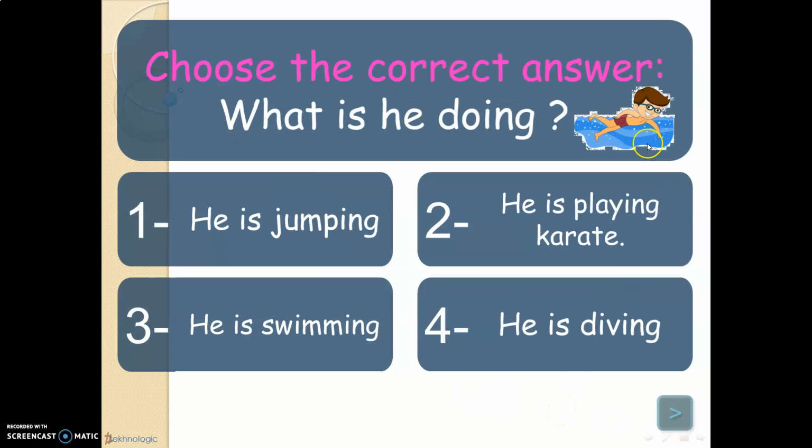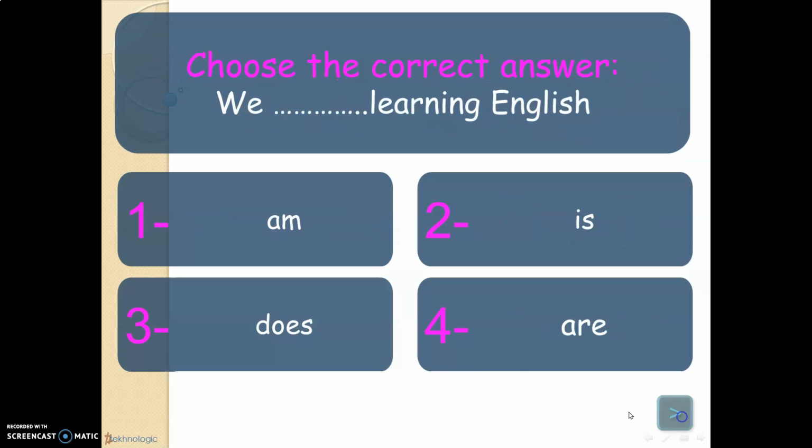Choose the correct answer. What can you see first? I can see a boy swimming. So, what is he doing? Number one, he is jumping? No. Two, he is playing karate? No. Three, he is swimming? Of course, here he is swimming. So, I should use number three. He is swimming.